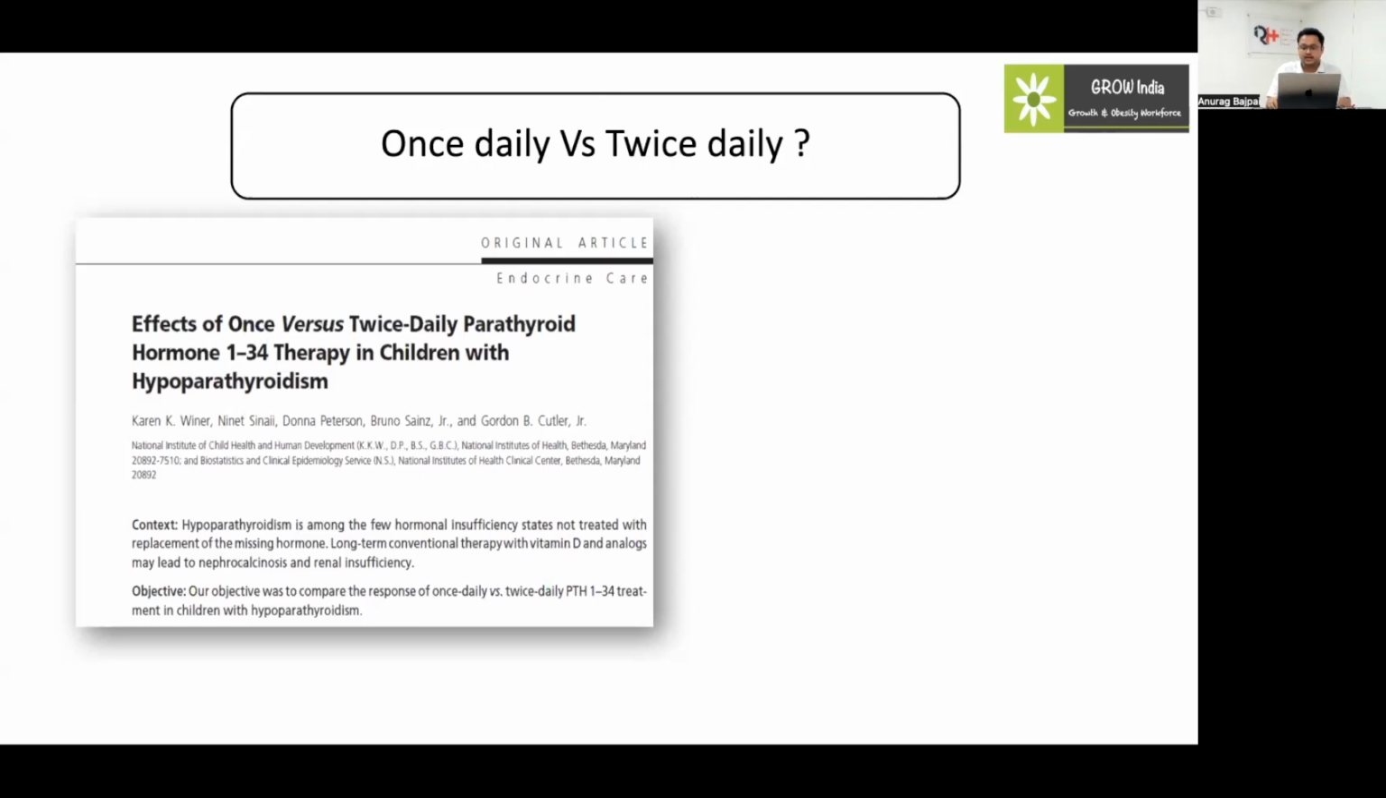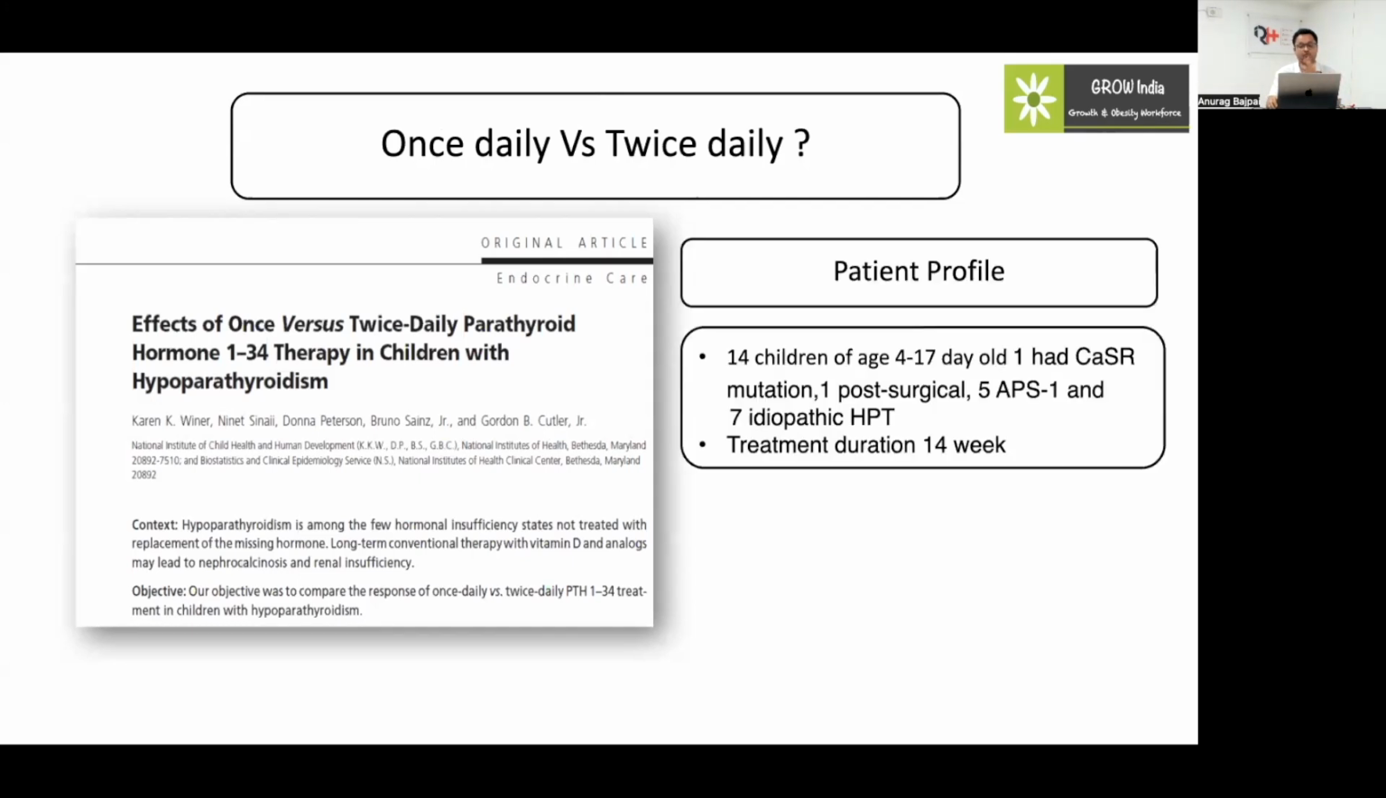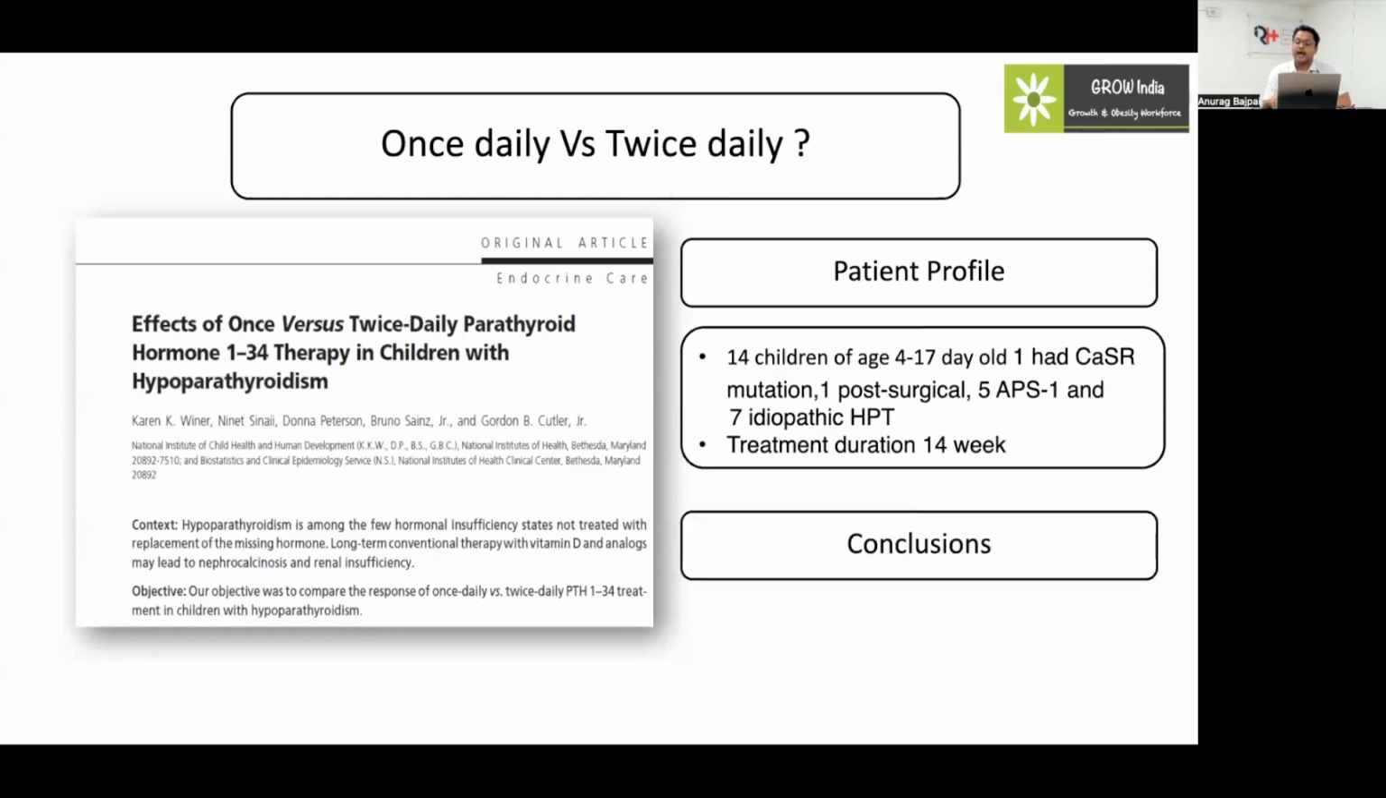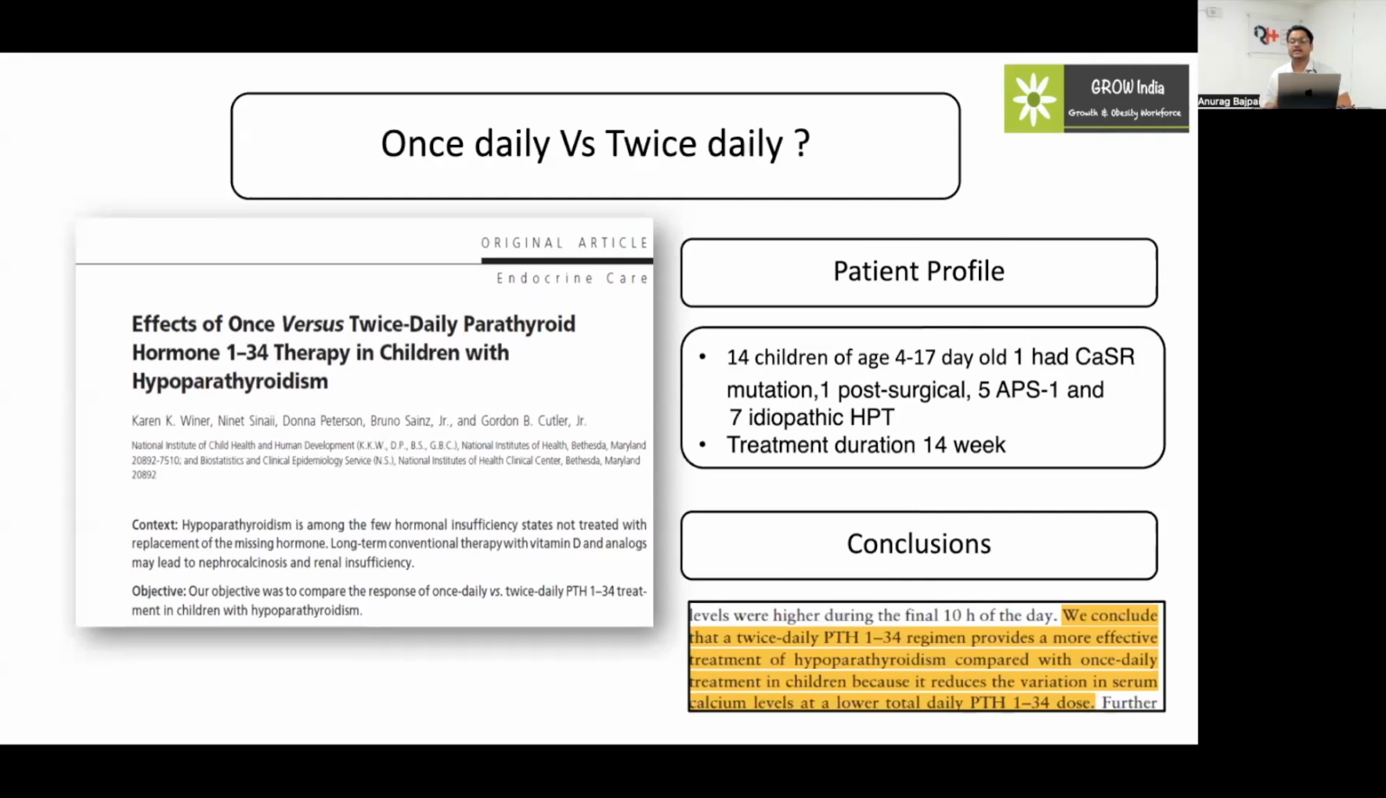In the children group of 14 children, around 4 to 17 years old, the treatment duration was 14 weeks. They concluded that the twice daily regimen, as described in the case of adults, was much better than the once daily regimen. Not only that, they raised the question whether we can give it thrice daily or as a continuous infusion of PTH, like we use in insulin therapy, basal therapy in type 1 diabetes.